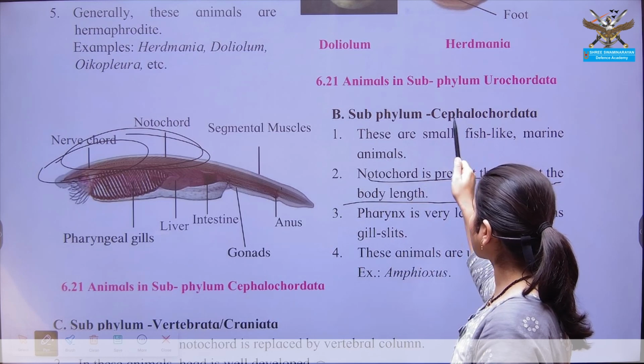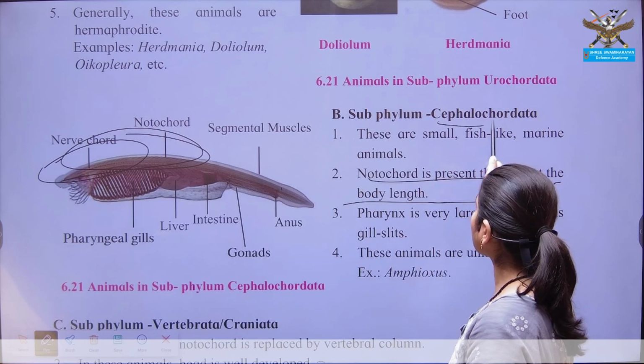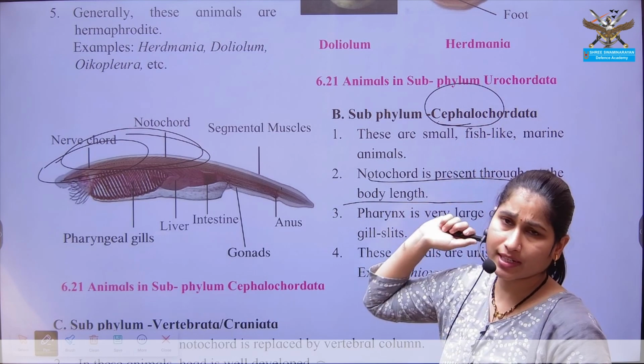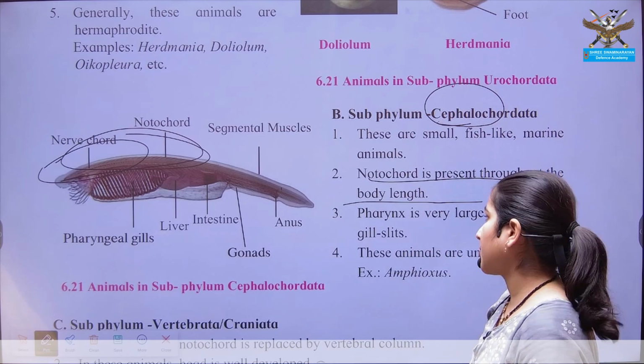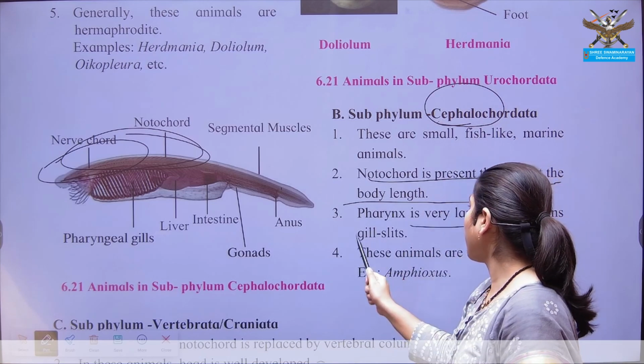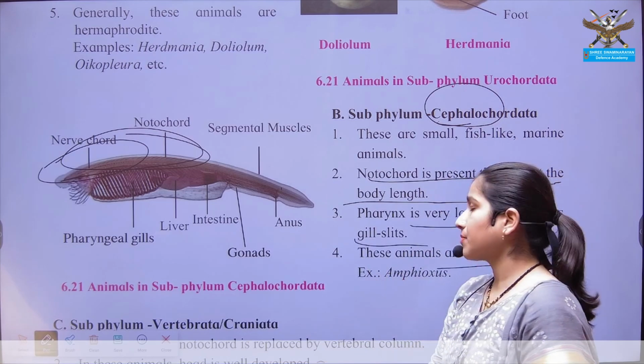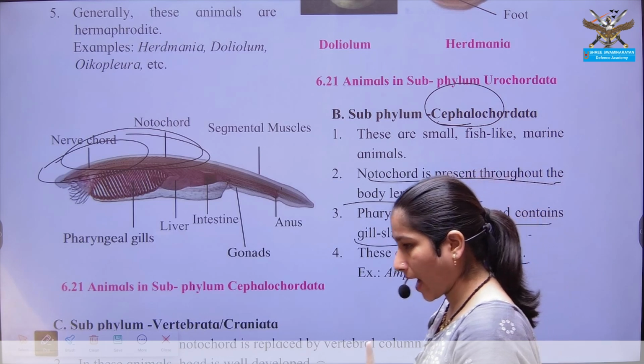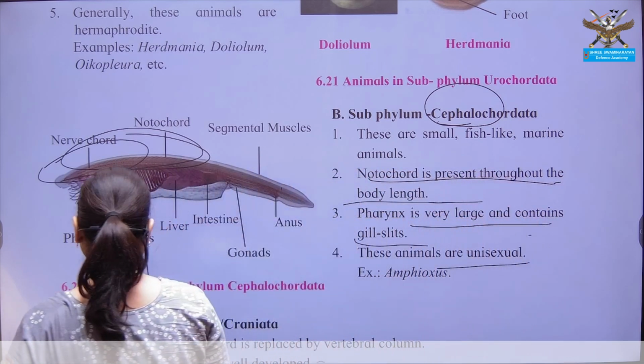There is presence of notochord, nerve cord, especially at the head region. Then there is presence of gill slits. Organisms are unisexual, that is, at a time a single reproductive structure is present.